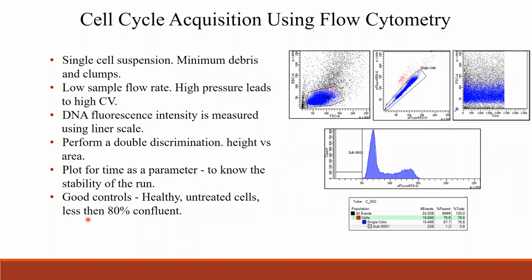And here, the last thing is to remember to bring a good control. Here you bring a healthy control. When I say healthy, it is less than 80% confluent cells and untreated cells. If you're treating with some drugs, you can bring untreated cells as a control, as a reference to start the acquisition. You can run the control first and then run your samples.